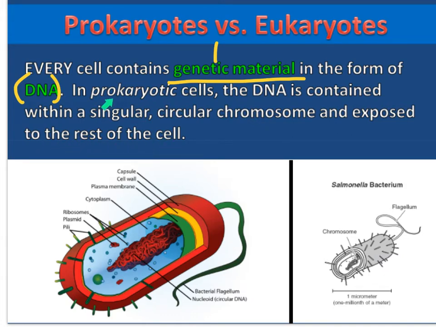So because prokaryotic cells do not have a nucleus, their DNA is just floating inside of their cells. So therefore, on number 2, is the DNA of a prokaryotic cell inside an organelle? The answer is no. So on number 2, circle no.